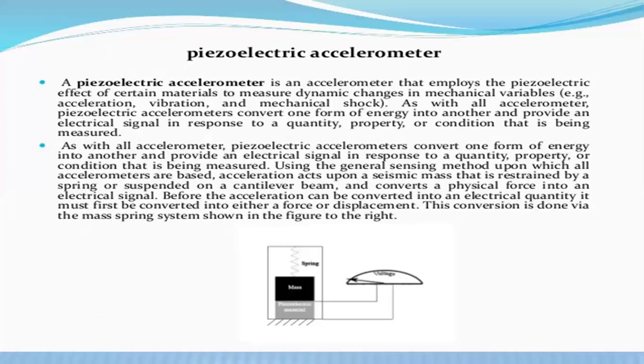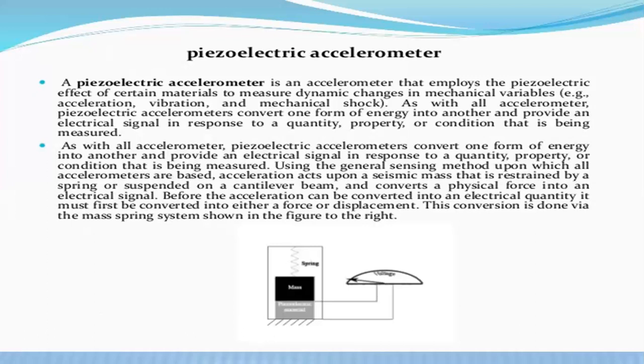Using the general sensing method upon which all accelerometers are based, acceleration acts upon a seismic mass that is restrained by a spring or suspended on a cantilever beam. So a spring is placed on the mass, and the mass is placed in between the electrodes. There are two electrodes placed in the piezoelectric accelerometer, and those electrodes are connected to the voltage supply, which gives the output voltage of the piezoelectric accelerometer.